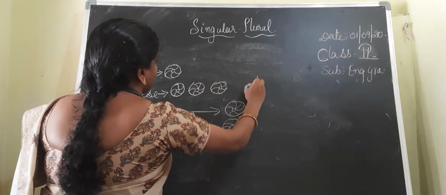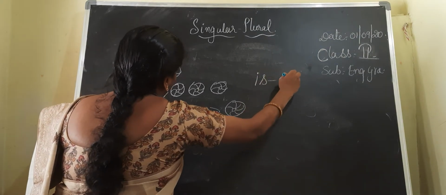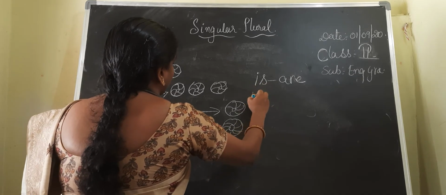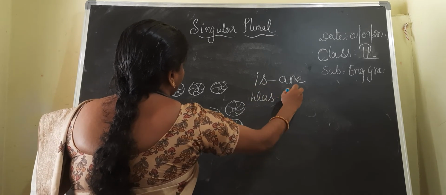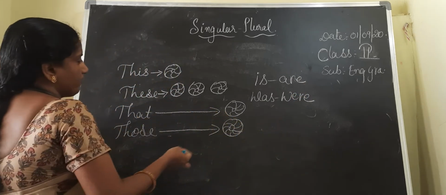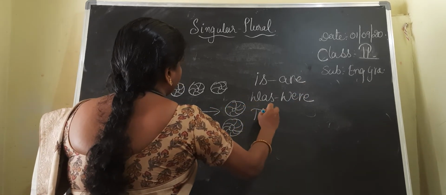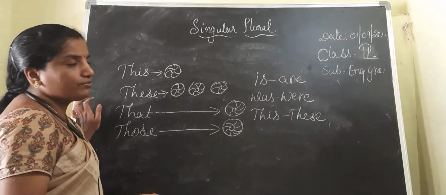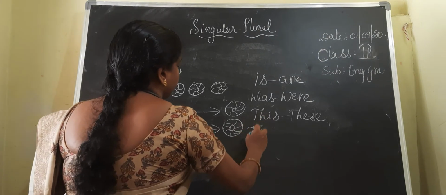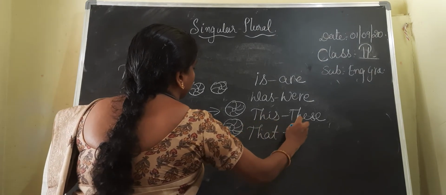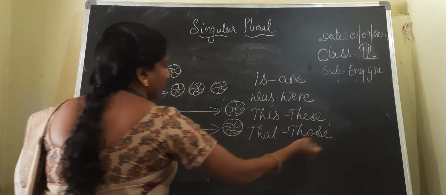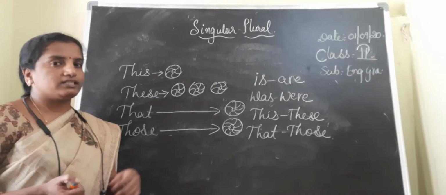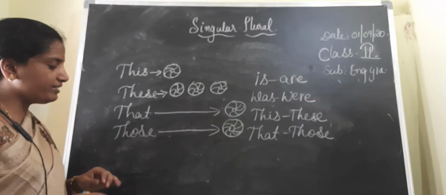One more thing, is plural is what, Nana? Are. Is plural are. Next, was plural were. Was plural were. This plural these. To write the statements in the plural form, you have to be careful with these. That plural those. So these are the minimum rules, Nana, to write the plural form of a given statement.